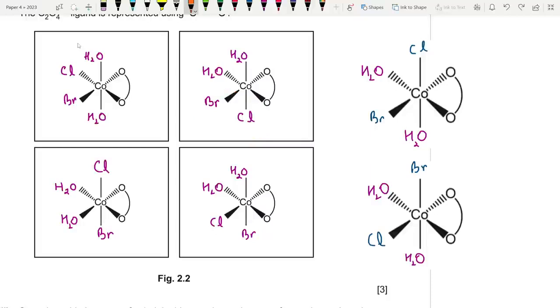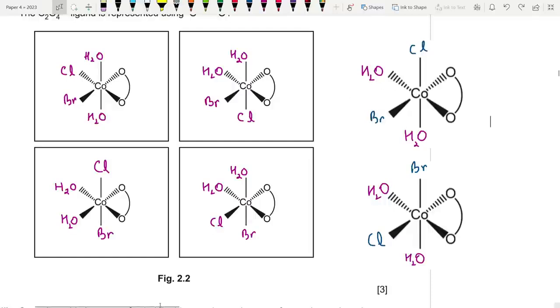You end up with a unique isomer. Like if you keep it like this and then change the positions of bromine and chlorine, you get two isomers. Similarly, if you put a gap of one atom, you could put them here, or you could put the water molecules in these two and then change the positions of bromine and chlorine, you would end up with different isomers like that. But they would be the same compound.